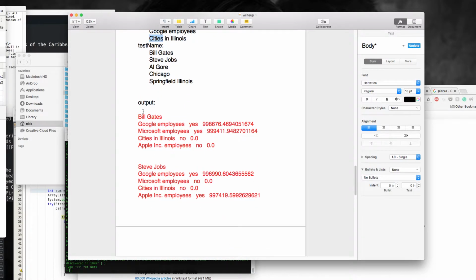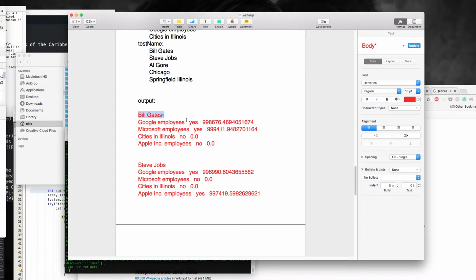The red text is the result of the application. Here, for Bill Gates, there are two possible categories: he may belong to Google employees, or Microsoft employees.